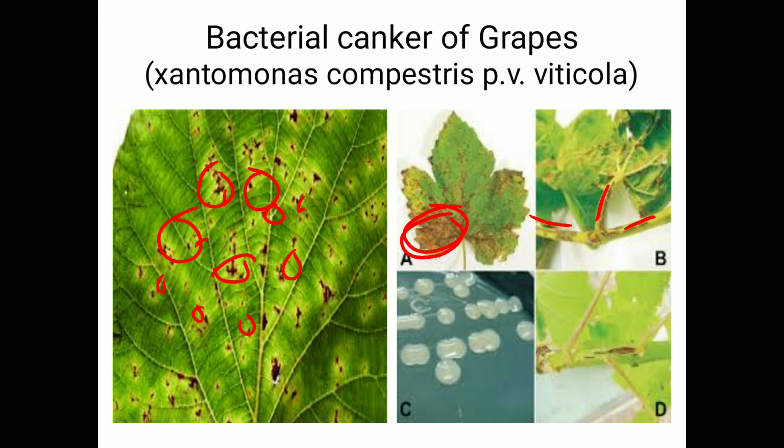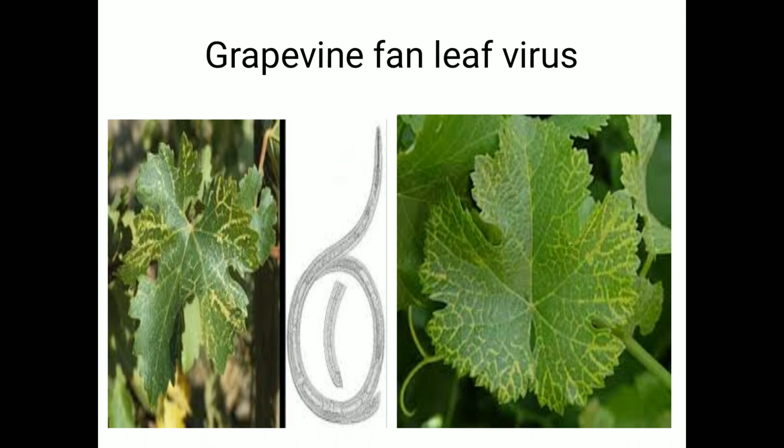Next one is fan leaf virus. The fan leaf virus is caused by the virus called grapevine fan leaf virus. In case of symptoms of fan leaf virus, the leaf shows a mottling appearance. As we know, what does mottling mean? The veins become yellow and the portion in between the veins remains green. So this is called mottling. That mottling symptom is observed due to the infection of the virus.